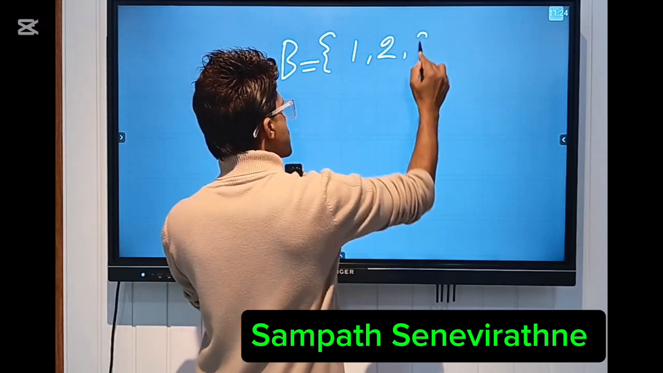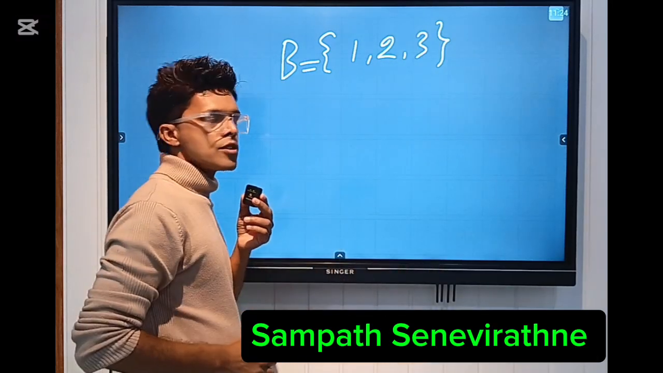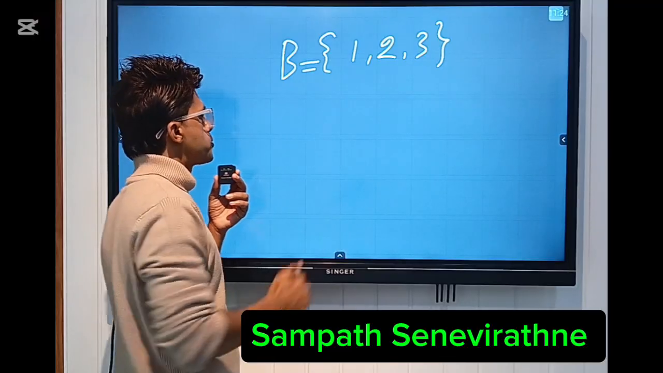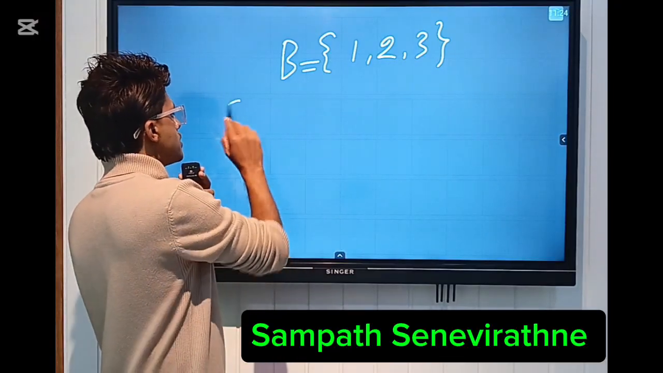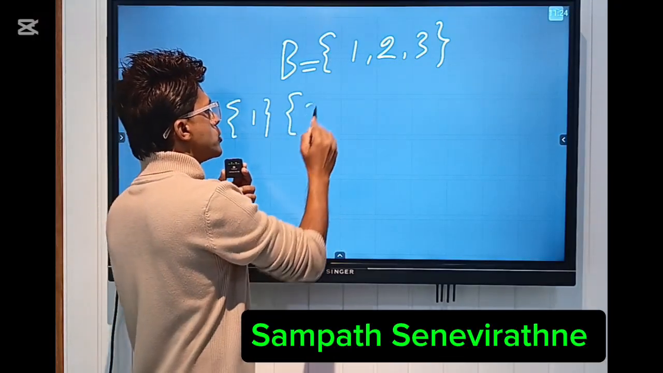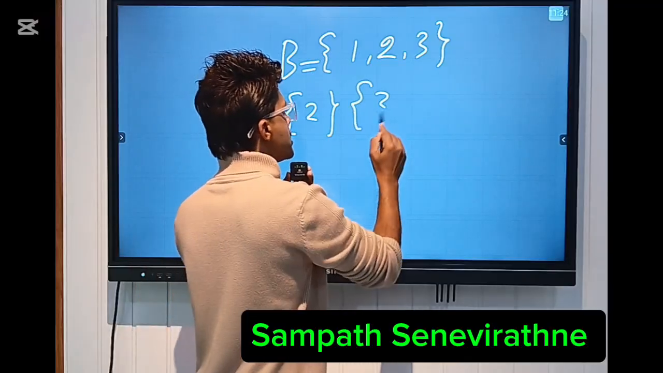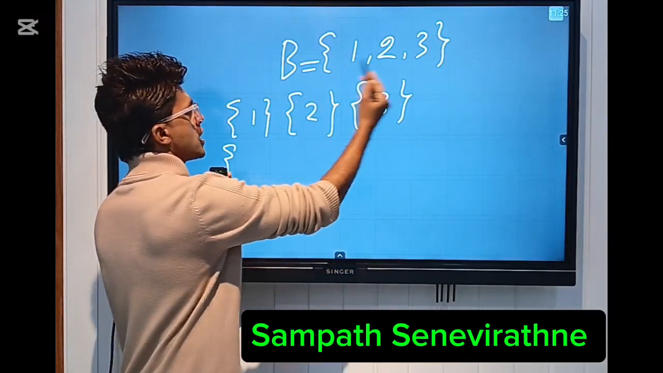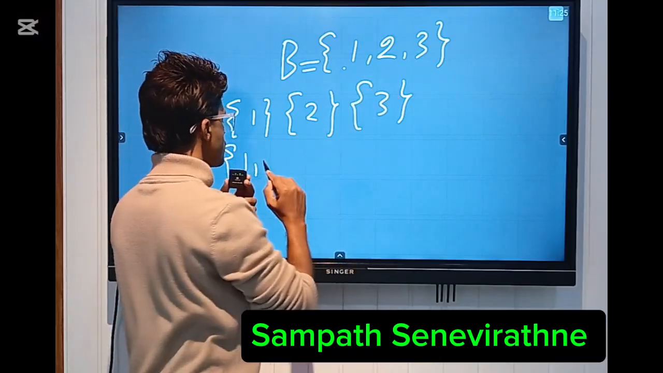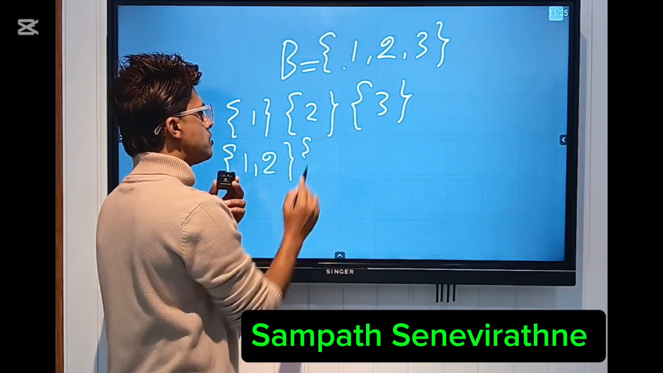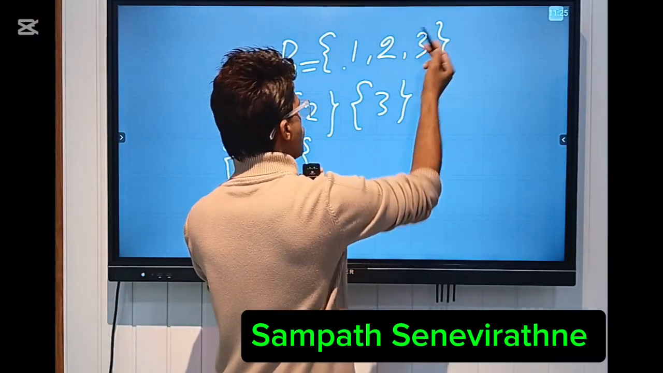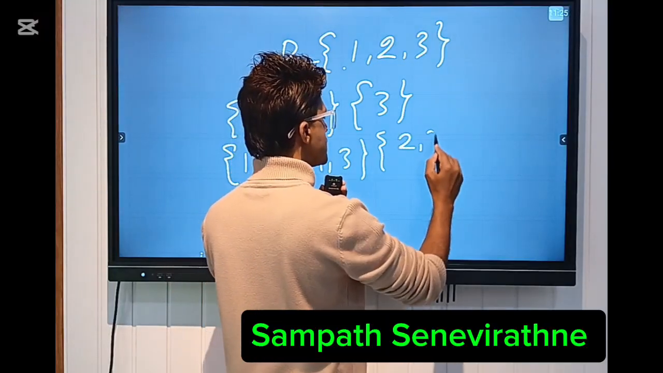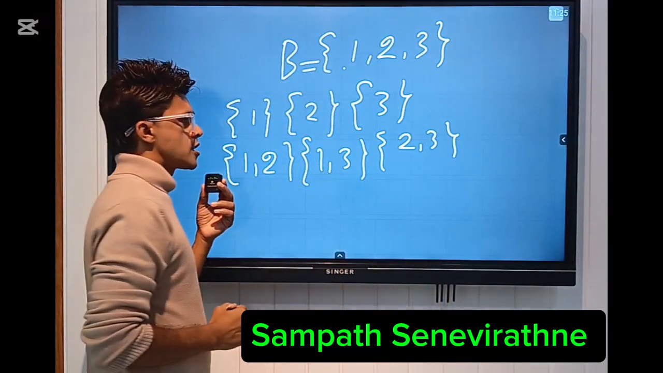Let's get all the subsets of the set B here. So 1, 2, 3. Let's get the subsets. One is you could write {1}, then {2}, and {3} also can be mentioned here. After that, {1, 2}, then {1, 3}, and also {2, 3} can be considered as a subset of the set B.